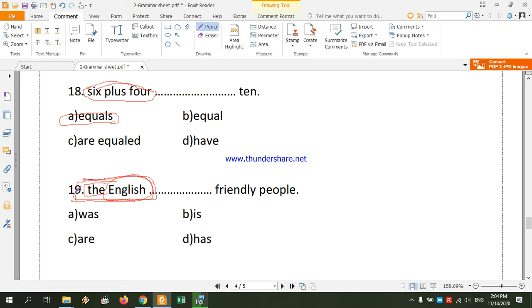Also, we can say the Japanese. We're not talking about the Japanese language. We're talking about the Japanese people. Same goes for the Chinese also. So when you say the English, here we're talking about a group of people, which is of course plural. So the correct answer should be "are".